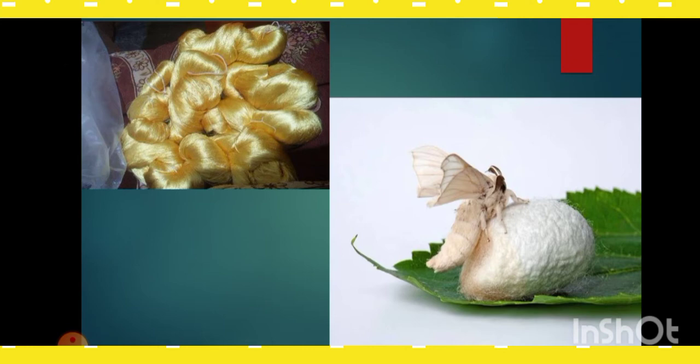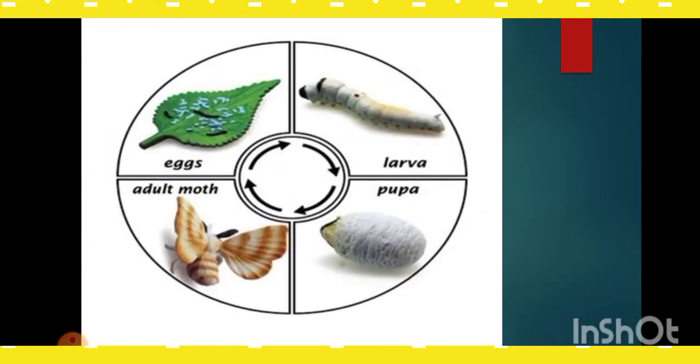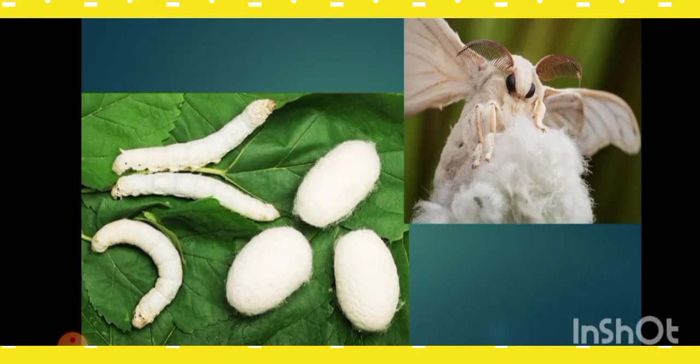It absorbs moisture also. Now if we see the life cycle of this moth, it starts from the adult female silk moth. This adult female silk moth lays eggs. After 20 days, the larvae or caterpillars start hatching from these eggs.